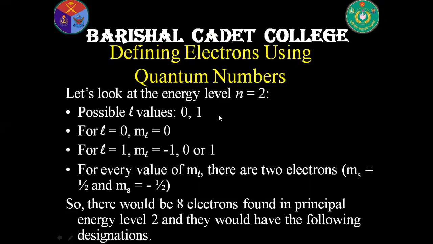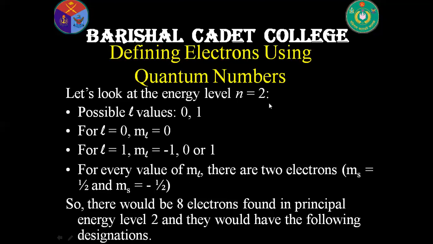In case of 2s and 2p, there are 6 values. There are 2 spins, half and minus half, of electrons. For every value of m, there are 2 electrons with opposite spin.